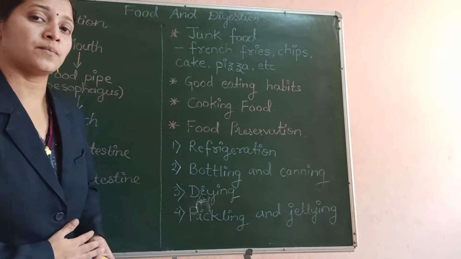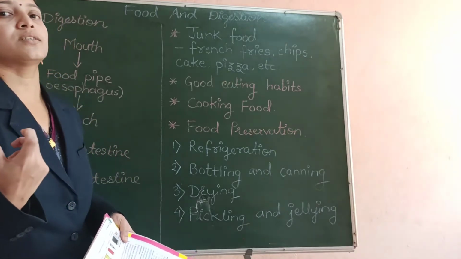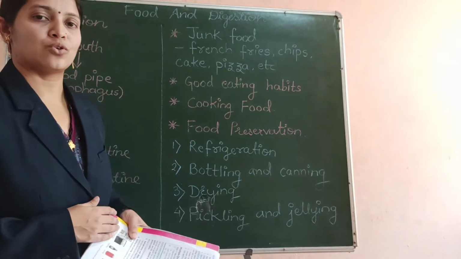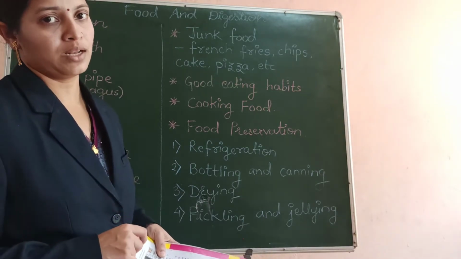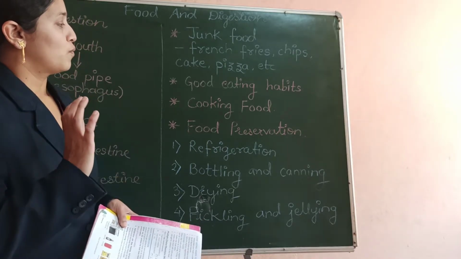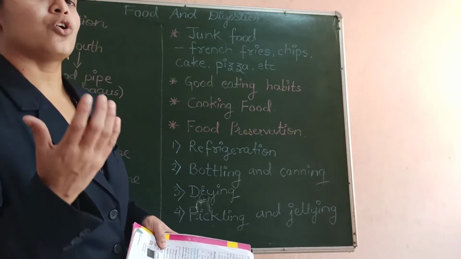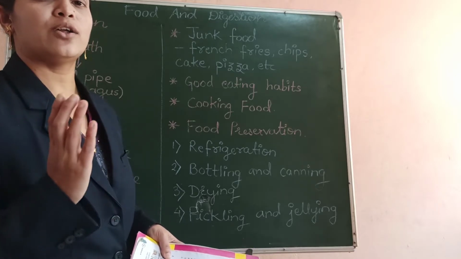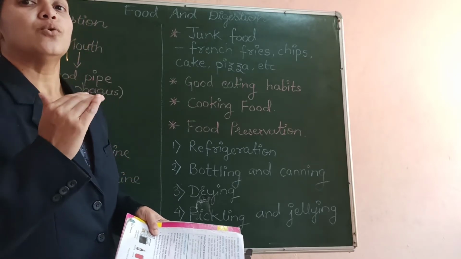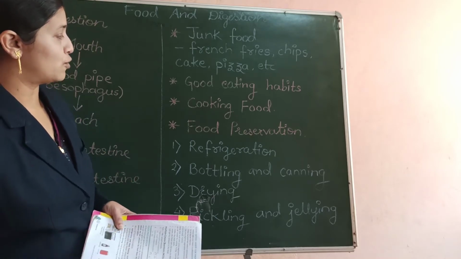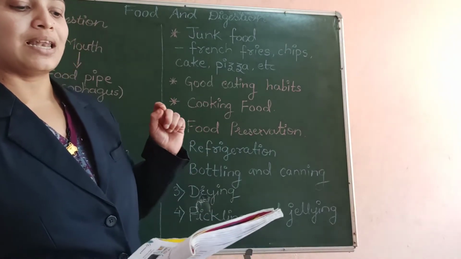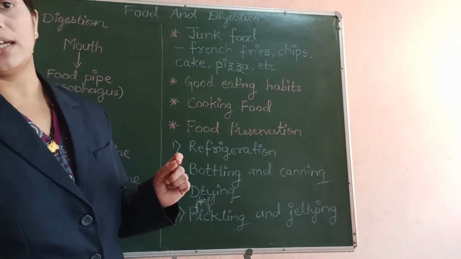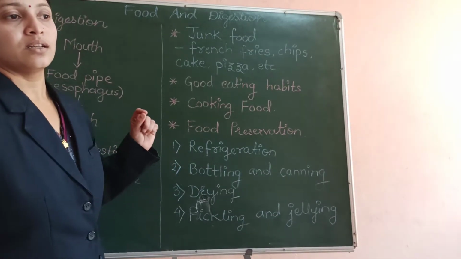What is overeating? If some dish is very delicious, what do we do? We eat it in a greater quantity, which is not good for our health. So, whatever the dish may be, good or bad, we should eat it in the required quantity only. We should not eat more of that food. So, this was the last good eating habit, that we should not overeat, but we should eat the food in proper quantity.